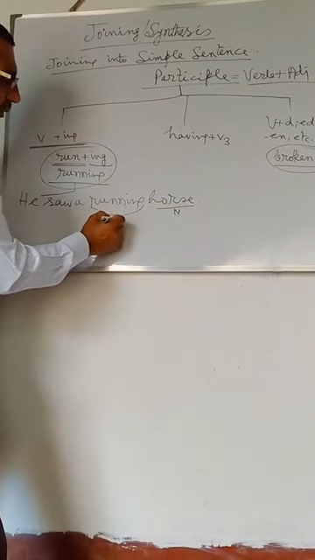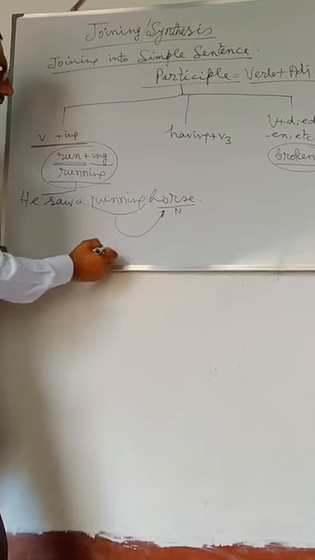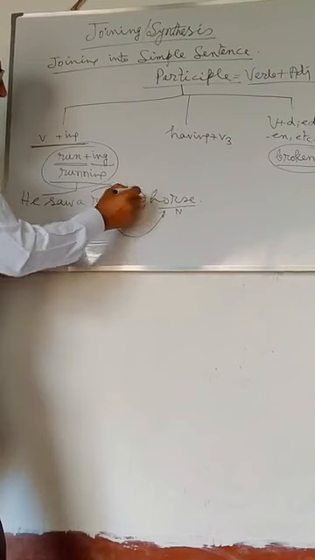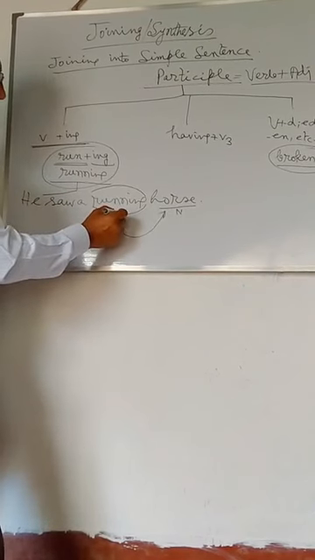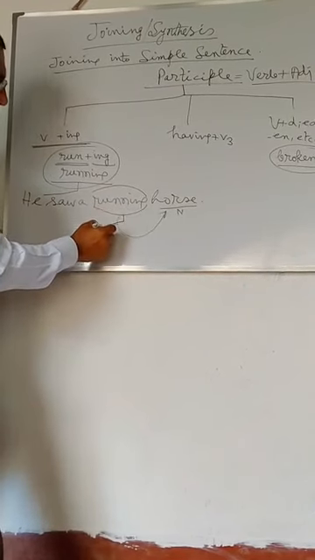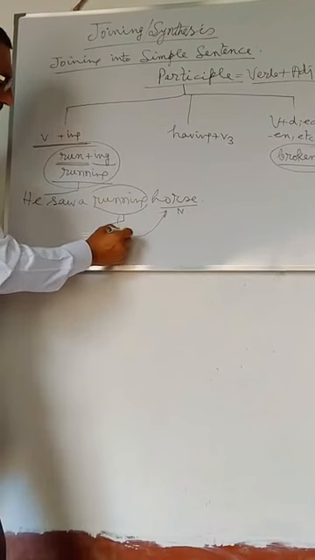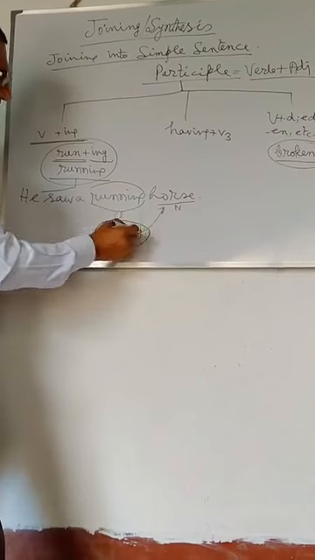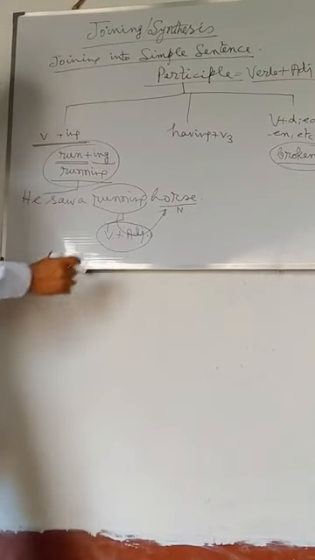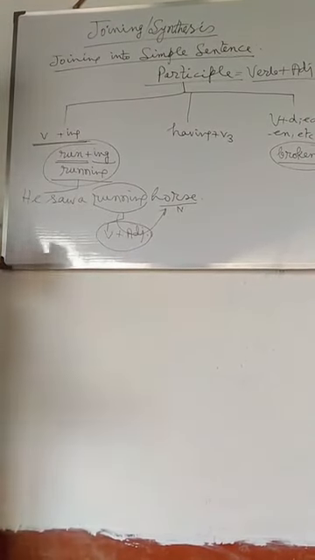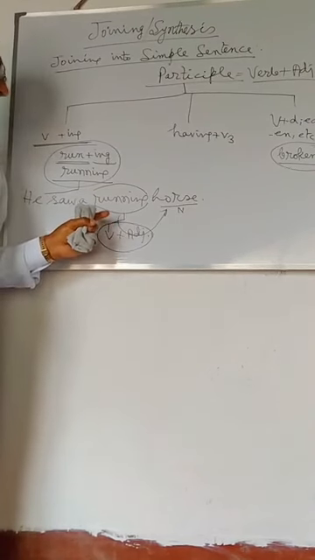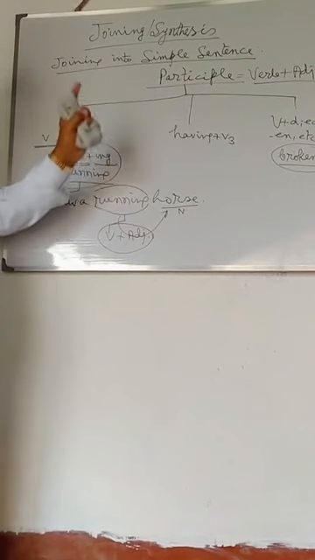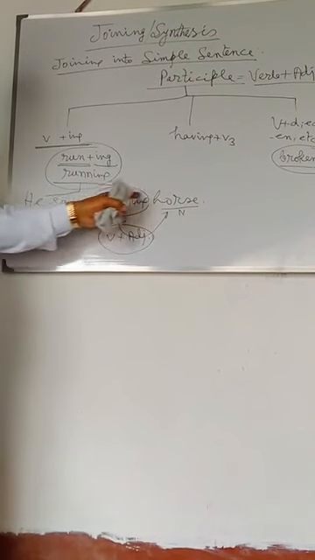Here running expresses the state of the noun word horse, and is used both as a verb and an adjective. In the same word, both the functions of verb and adjective are used, expressing the characteristic feature of a participle.